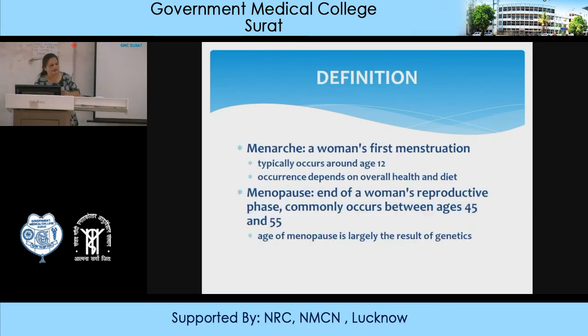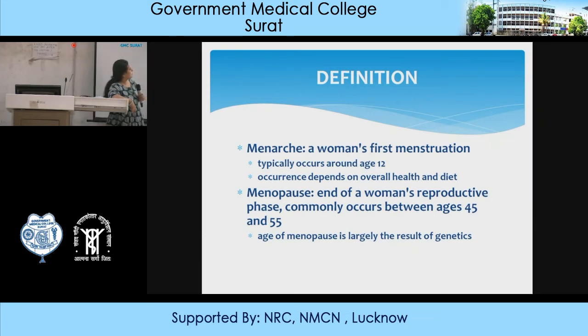Menarche, the first menstruation, usually occurs at 12, but nowadays menstruation has started even earlier, at 7 or 8 years, because of some factors. That is, certain environmental factors and psychosocial factors have decreased the age at which puberty takes place. It may be from 7 to 8 years also. So we cannot say that 12 years is the only age where menstruation starts. It depends on the overall health and diet of the individual.